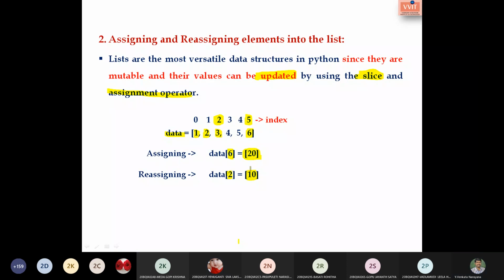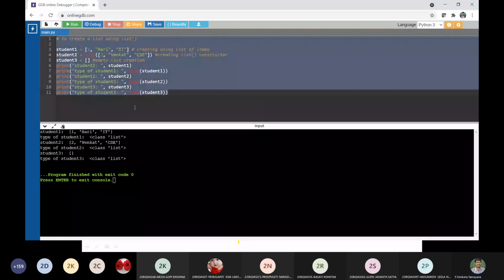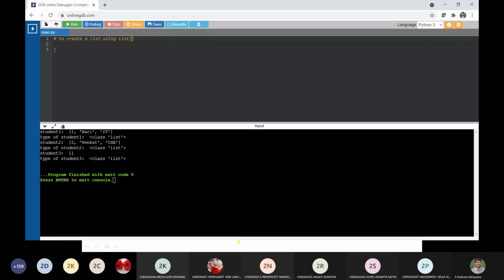Yes, sir. So this is how we are supposed to assign. So let us go with a small program so that it will be easier. Students, are you able to view my screen? Yes, sir. Yes, sir. Yes, sir. Yeah. So, update or assign or reassign values in the list. This is the program.